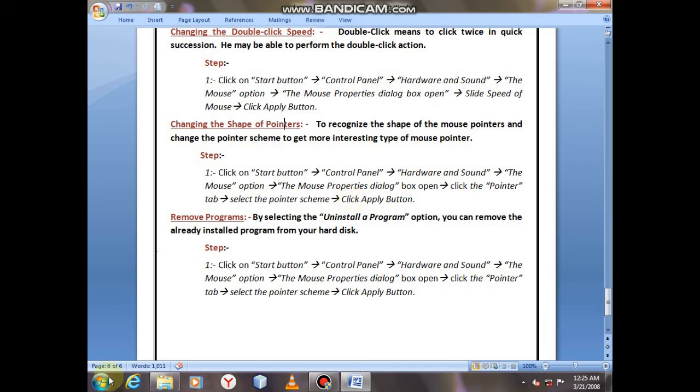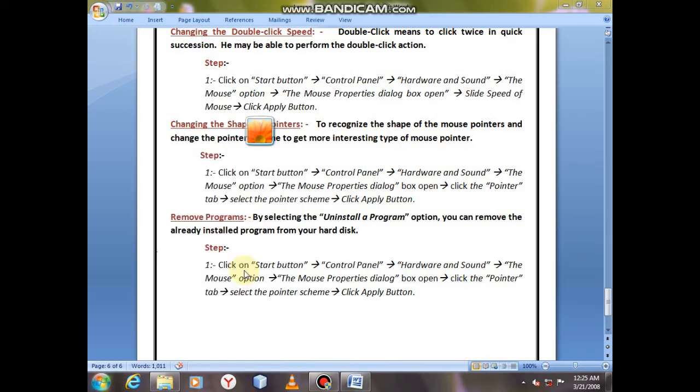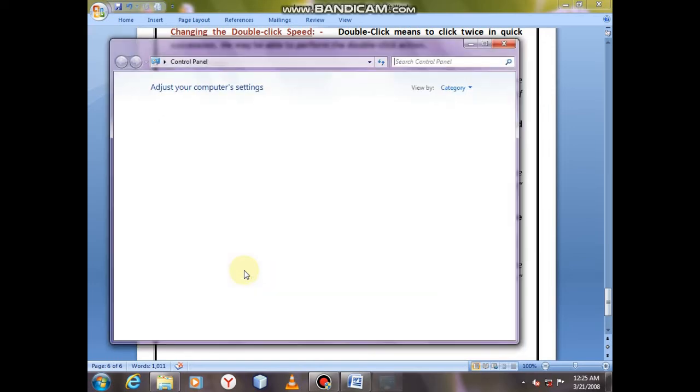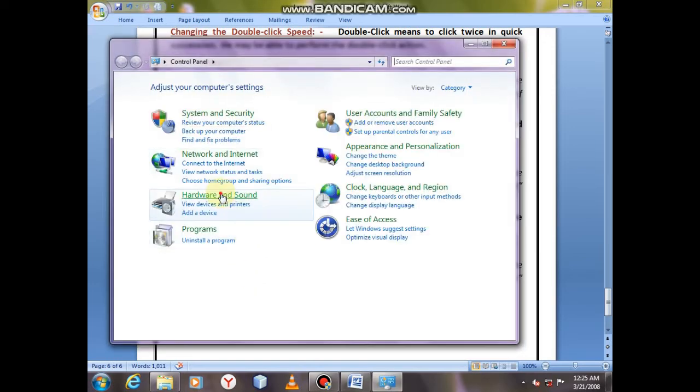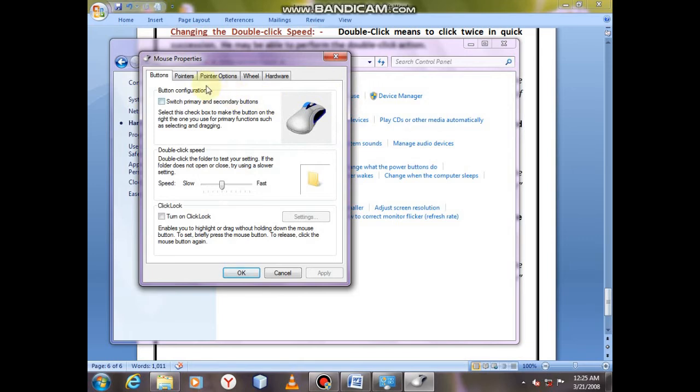This is the way. First of all, you click on a start button, then after click on a control panel option, then click on a hardware and sound option, then click on a mouse option, then click on a pointer option.